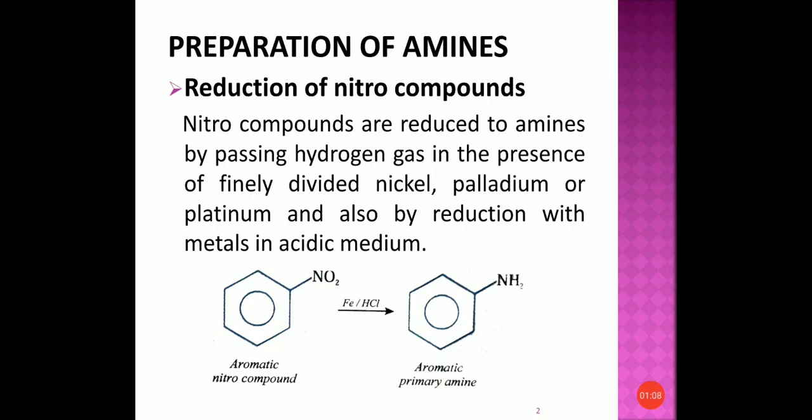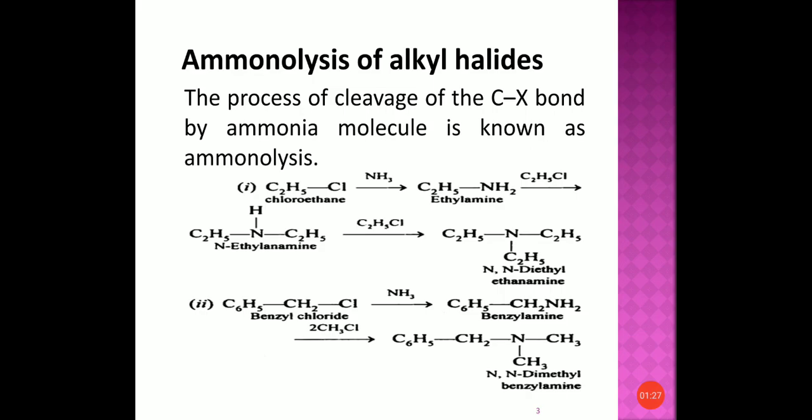So nitro compounds can be reduced to primary amine on reduction with hydrogen in presence of palladium, nickel or platinum, or with metal in presence of acidic medium. So nitro compounds can be reduced to amines. Okay, let us see the next method of preparation.